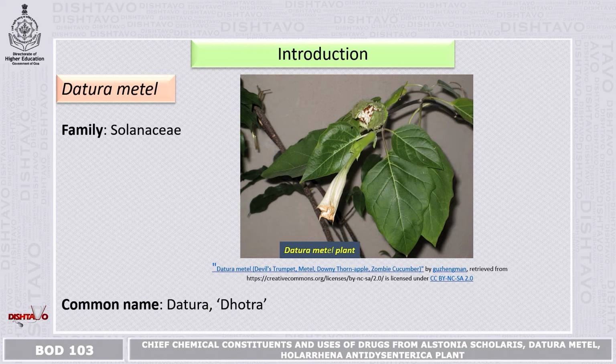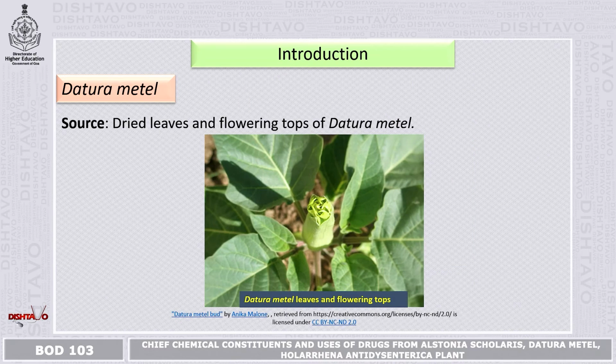The next plant is Datura metel, family Solanaceae. In this slide, you can see the picture of the habit of the Datura metel plant, also commonly known as Dhatura or Datura. It's a common wild plant grown along the roadsides, belonging to family Solanaceae.